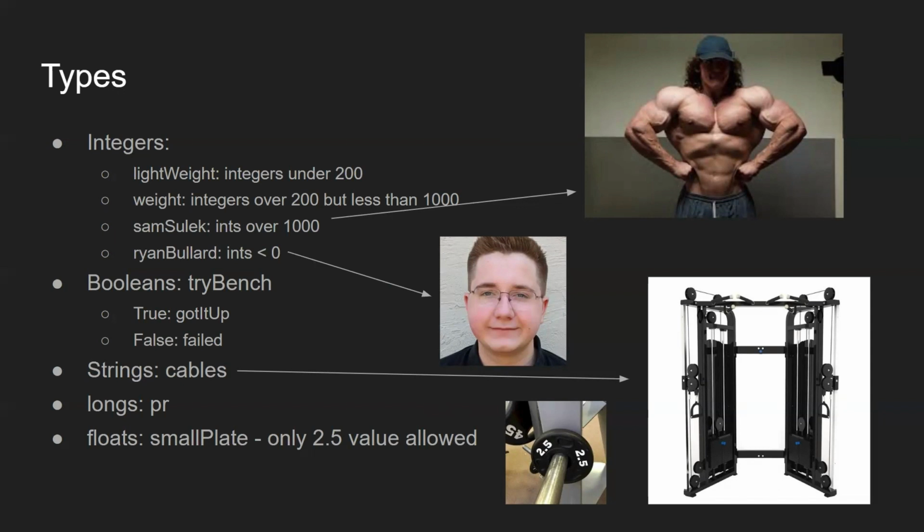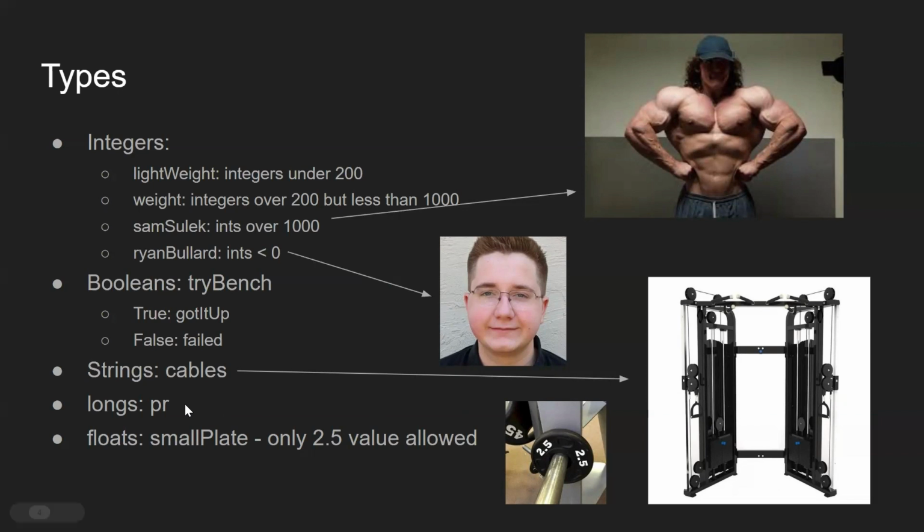But let's get into the Boolean types now. If we look at the try bench Boolean type, this can, of course, return true or it can be false. And if it's true, we're going to say got it up, because if you got it up, that's obviously a positive. It's a good thing. Whereas false is more of a negative thing. So we're going to say failed, kind of like you failed your set. Now, if we want to use strings, we could call that cables. For longs, we could call that PRs or PR. And for floats, we're going to call this small plate.